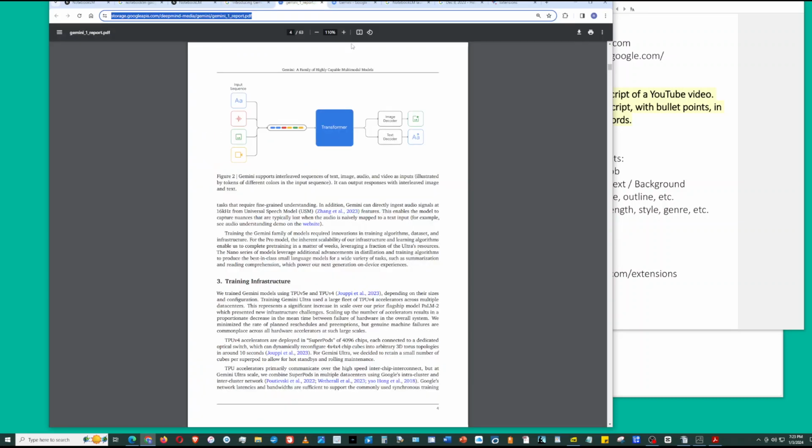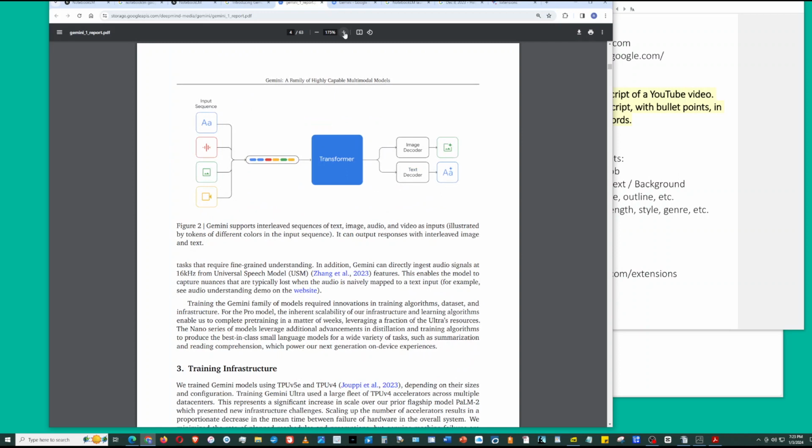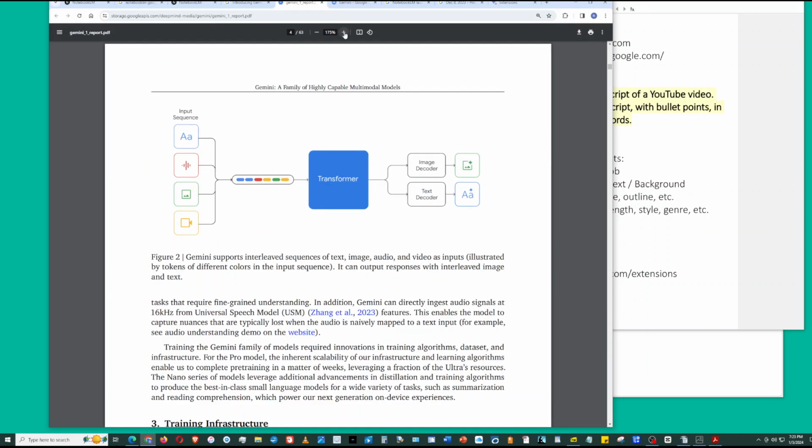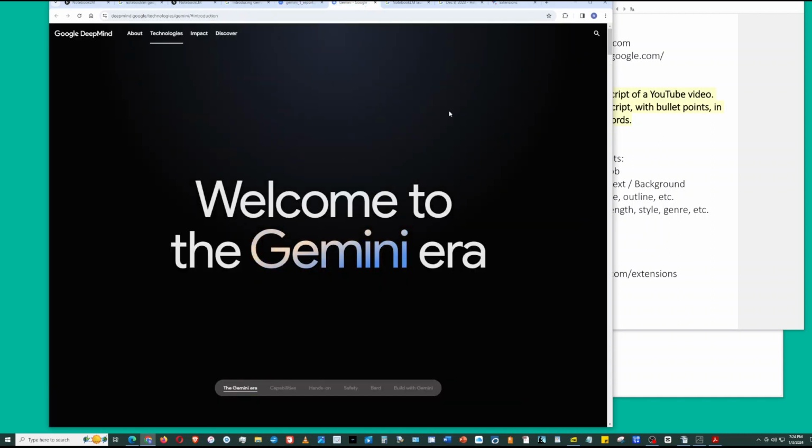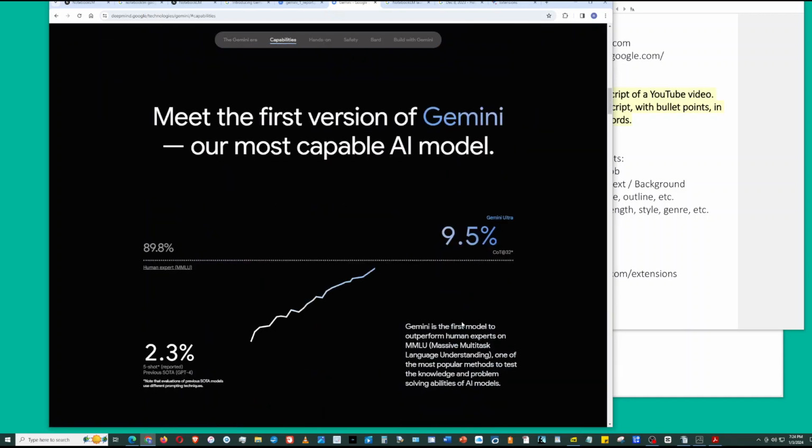So Gemini is a multimodal model. They'll emphasize this over and over, multimodal, which means that it can process information in different forms. It can process different types of information. Text, computer code like Python, audio, video, images. And it can do combinations of these different inputs. So Gemini is particularly good at processing text. So this is a graph on Google's